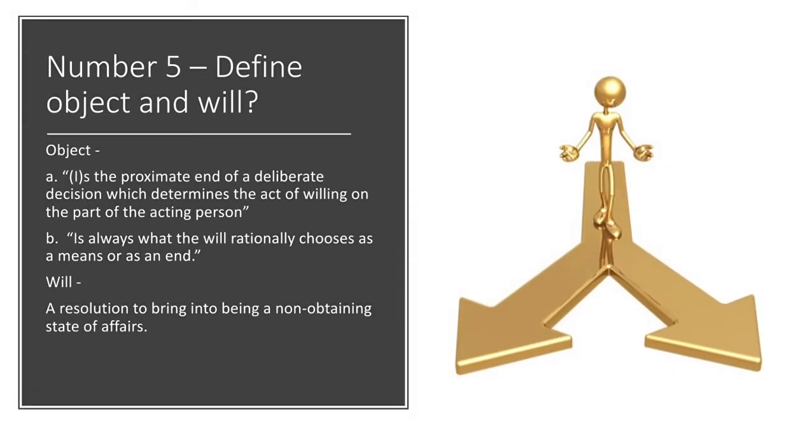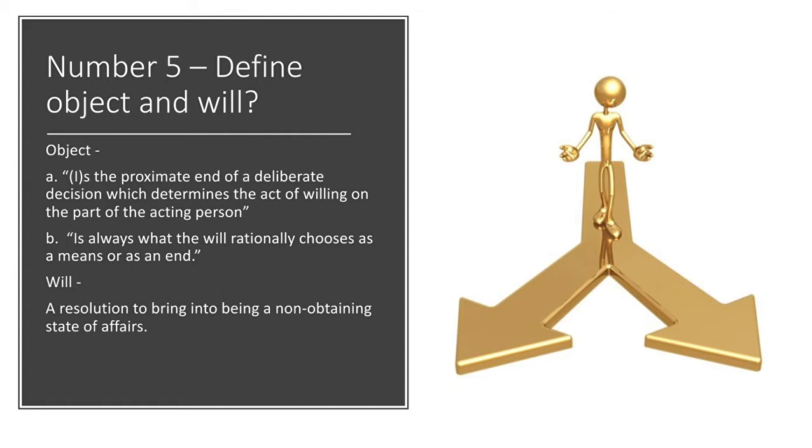Now we go on to number 5, and this is the one that is the strongest. I'm going to let you choose between A or B, as far as how you will define object. Okay, so number 5 is to define object and will. Now the object, and the first one is John Paul II, is the proximate end of a deliberate decision which determines the act of willing on the part of the acting person. And a more simplified version of that is the letter B. The object is always what the will rationally chooses as a means or as an end. And we're going to add to that the will, because that is a critical component of the object.